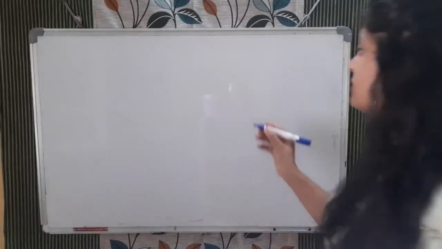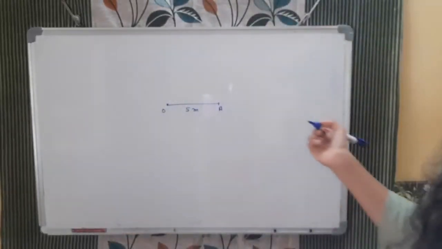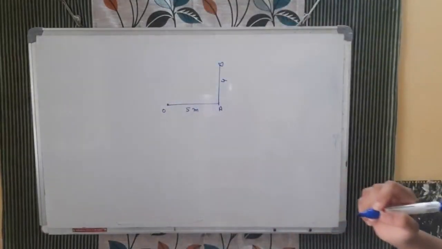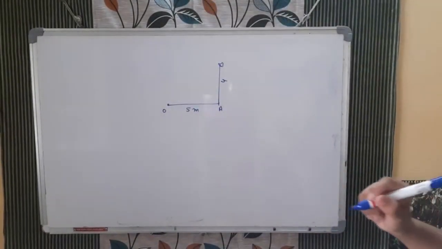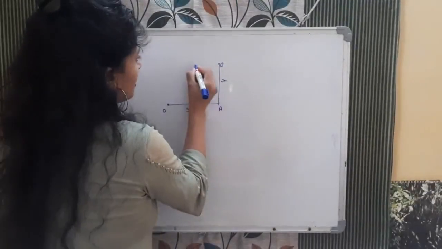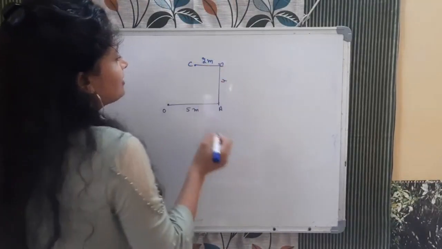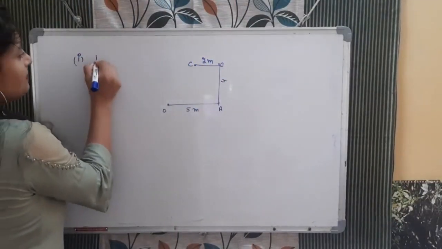So the question is, a person travels a distance of 5 meter towards east. This is the point from where the person starts his journey. 5 meter east. For example, this is the point A. Now the question is saying then 4 meter towards the north, and then 2 meter towards the west. This point is here. See, 2 meter here. The question is, calculate the net distance and displacement both.